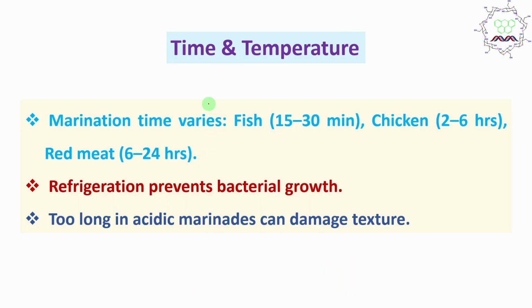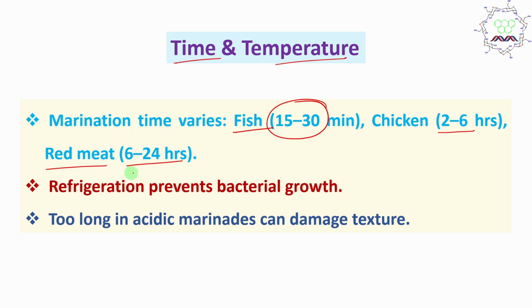Next, time and temperature, very important. Now marination is a time dependent process. For different food, different marination time is recommended. Now you may think that, okay, different kinds of protein food need different extents of marination, because someone is very soft, someone is very hard, like that. If you look at fish, it takes nearly 15 minutes to 30 minutes for marination. For chicken, 2 to 6 hours, little harder, and red meat takes even more, 6 to 24 hours.